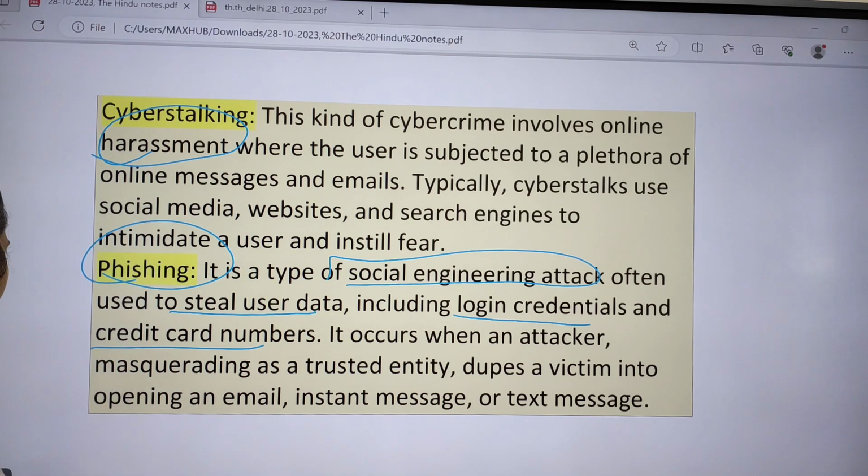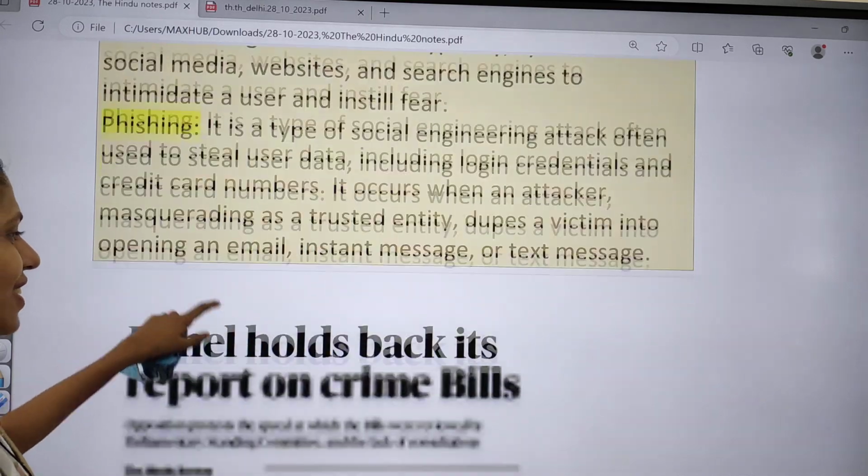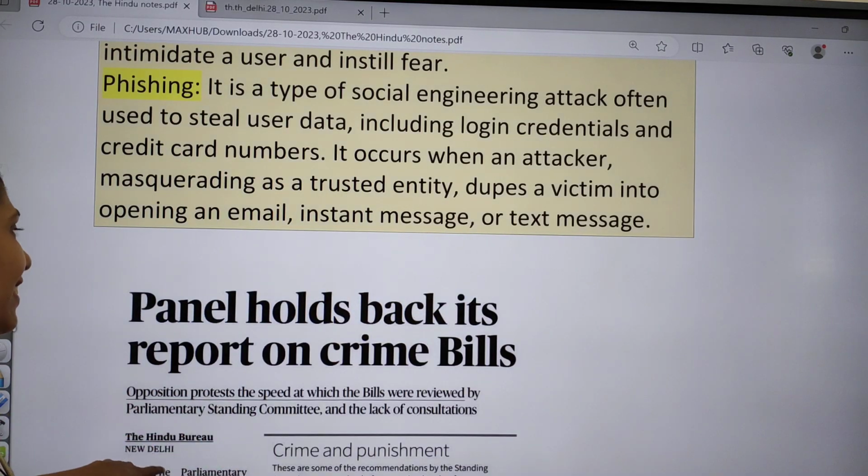Is that clear? Yes or no? If yes, type 1. If no, type 2. So let us have a poll from today.